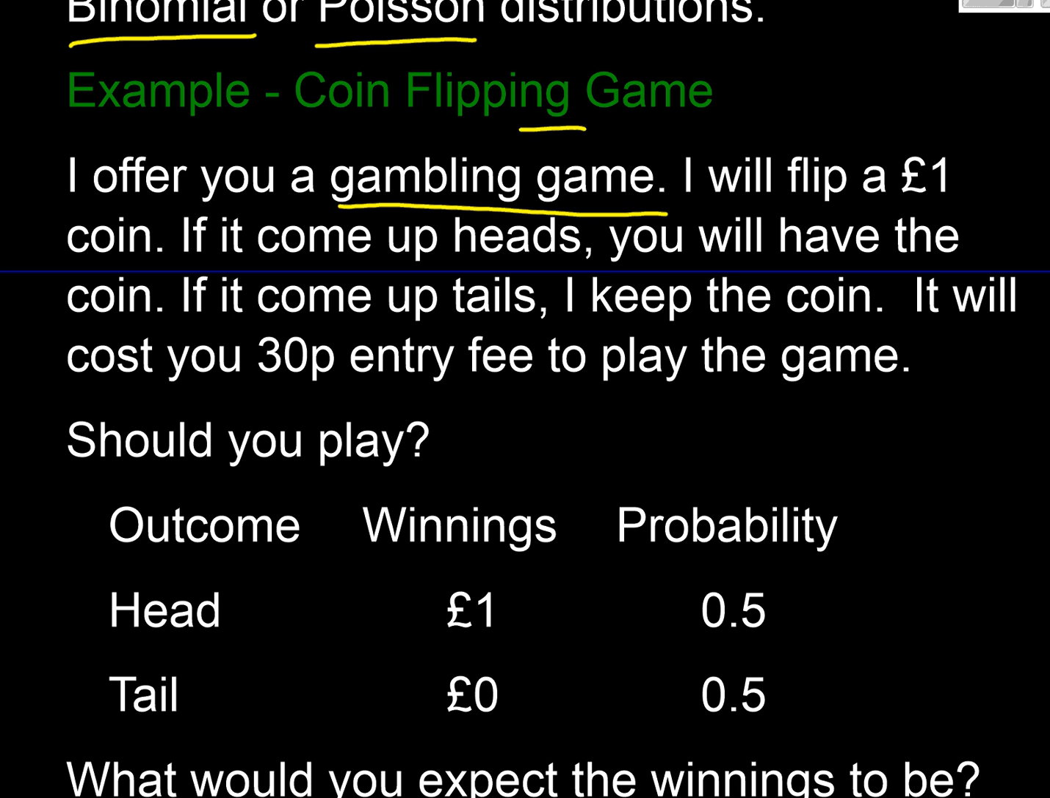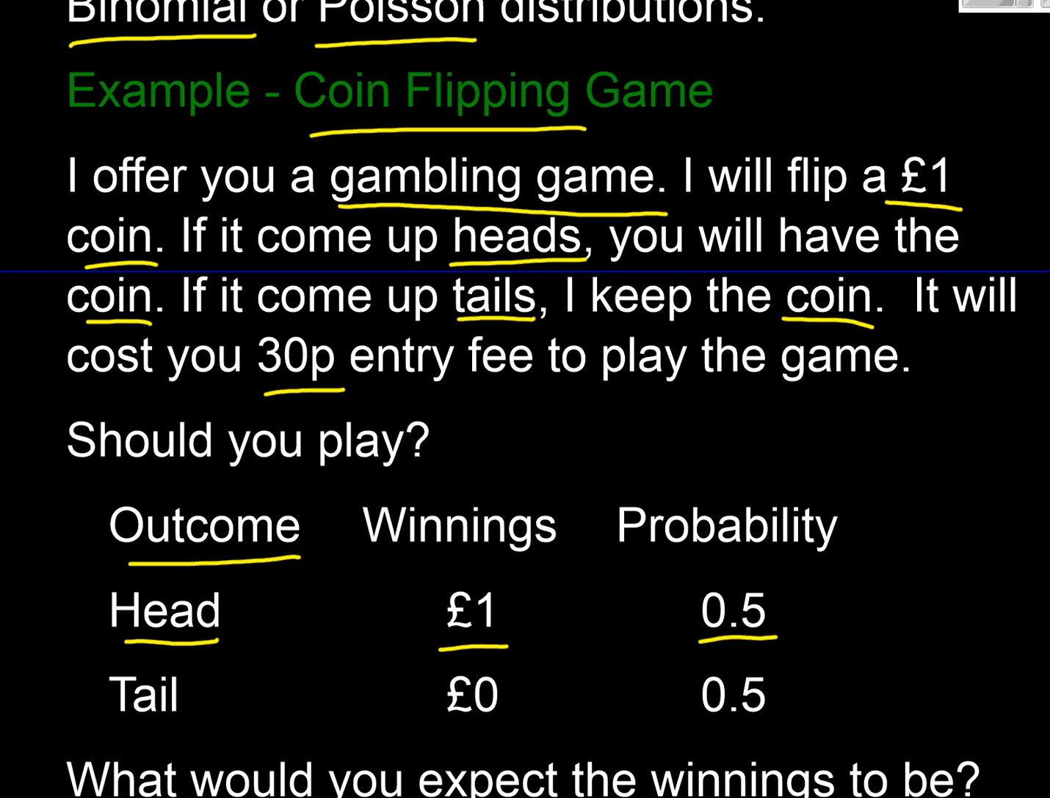We're going to flip a coin, a £1 coin. If it comes up heads, you can have the coin. If it comes up tails, I get to keep the coin, and it's going to cost you 30p as an entry fee to play the game. Should you play? Well, we've got two outcomes. Heads, you win £1, and the probability of that on a fair coin is 0.5. Or tails, you don't win, and the probability of that is 0.5.